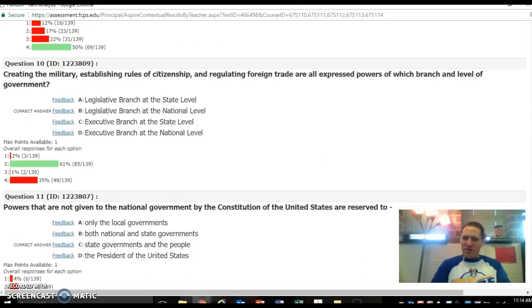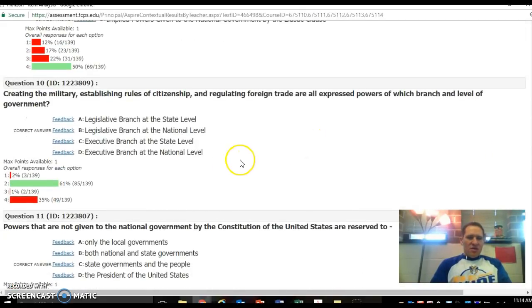All right, we got number 10 next. You could have just read the answer choices and known the answer. At this point of the quiz, we had only talked about the legislative branch, so C and D could have been crossed out. And we had only talked about the national level, so A could have been crossed out, B being the correct answer. A lot of you picked executive branch, which is surprising because at this point of the unit, the legislative branch is the only topic that we had discussed. So D and C should have been gone right away. Okay, you've got to keep in mind what the quiz is on. It's very important to understand what the quiz is on.